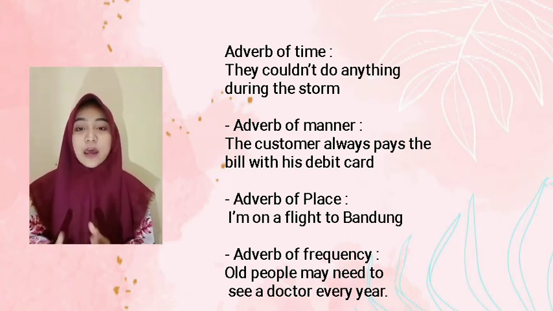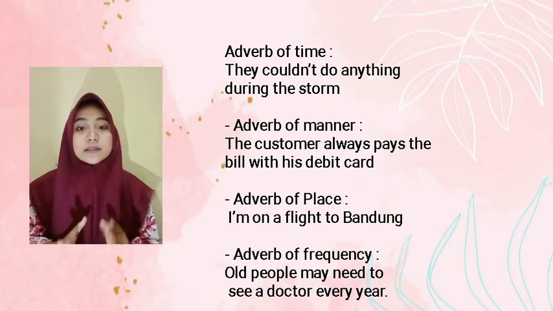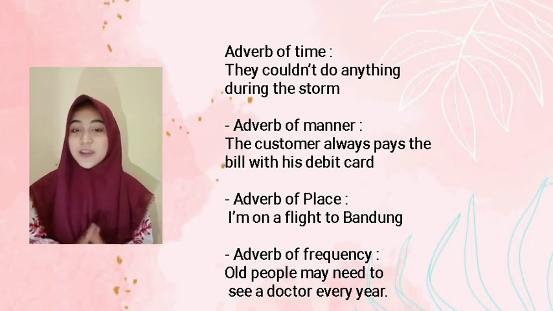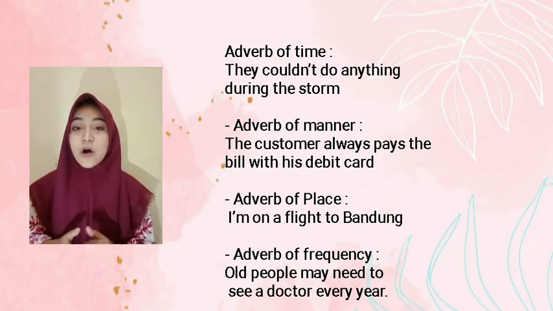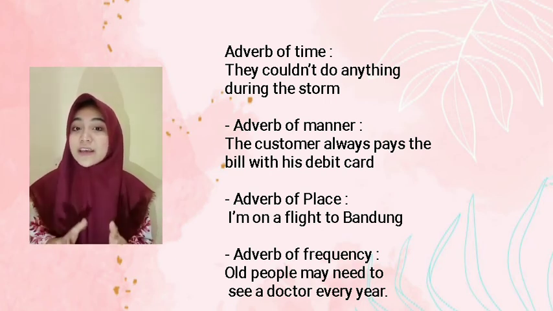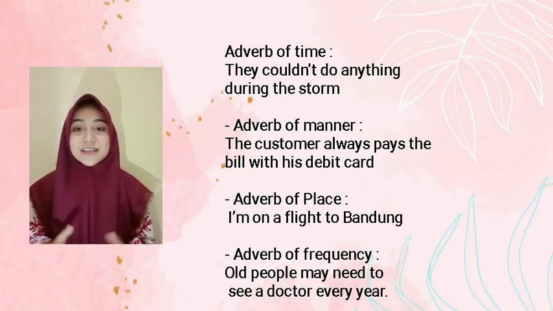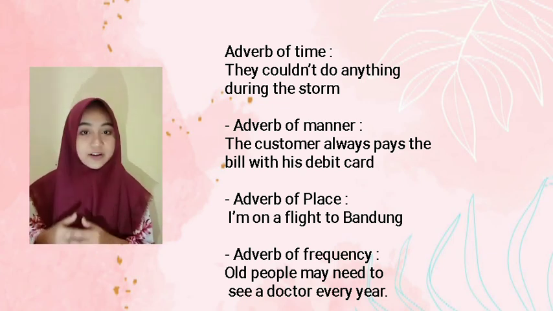The first, adverb of time: they couldn't do anything during the storm. And the next is adverb of manner: the customer always pays the bill with this debit card. The next is adverb of place: I'm on a flight to Bandung. And the last is adverb of frequency: old people may need to see a doctor very often.